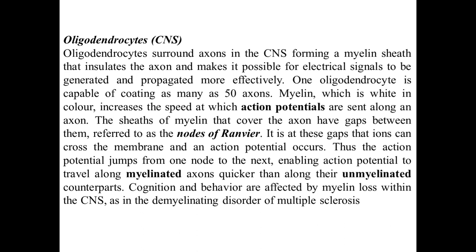Thus, the action potential jumps from one node to the next, enabling the action potential to travel along the myelinated axon quicker than along unmyelinated counterparts. Cognition and behavior are affected by myelin loss within the CNS and by demyelinating disorders such as multiple sclerosis.